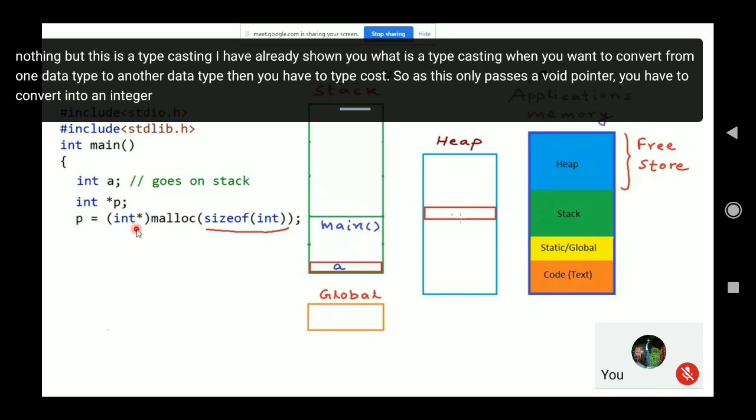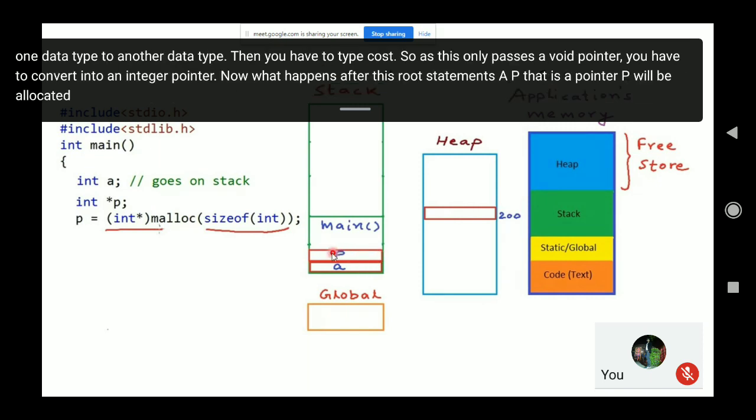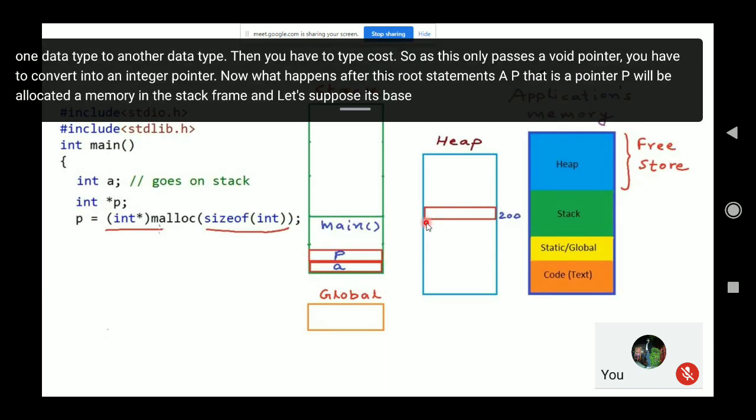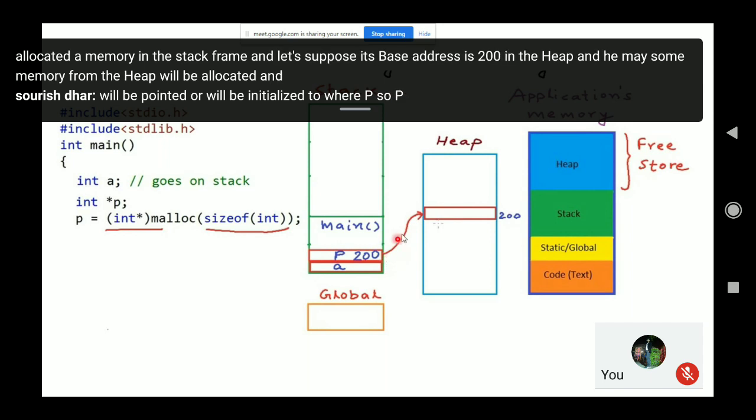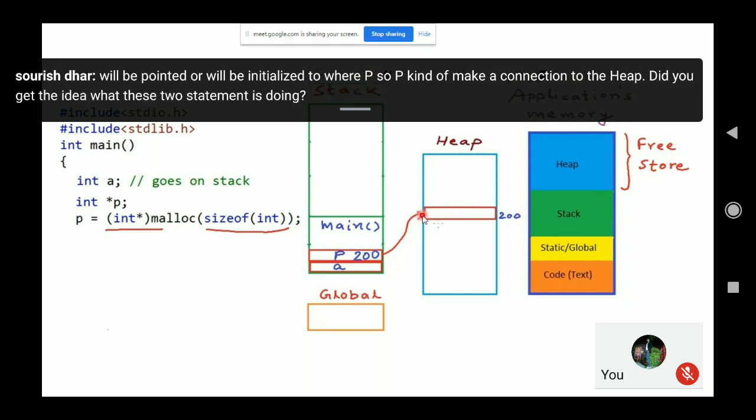Now what happens after these two statements? P, that is a pointer, will be allocated memory in the stack frame, and let's suppose its base address is 200. In the heap, some memory will be allocated and will be pointed to, or initialized to, where? P. So P makes a connection to the heap. Did you get the idea of what these two statements are doing?